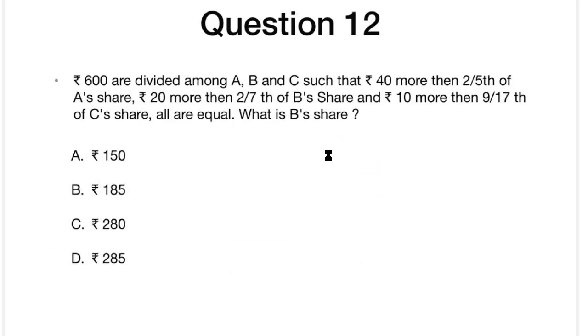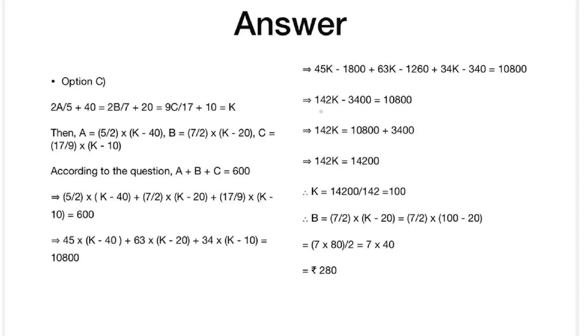Okay, this next question. Here they are asking that 600 rupees is divided among A, B, and C, such that 40 rupees more than 2/5 of A's share, 20 rupees more than 2/7 of B's share, and 10 rupees more than 9/17 of C's share are equal. What is B's share? It is really simple, guys. So just see. As we're seeing here, he's saying 2/5 of A plus 40, with A, B and C.